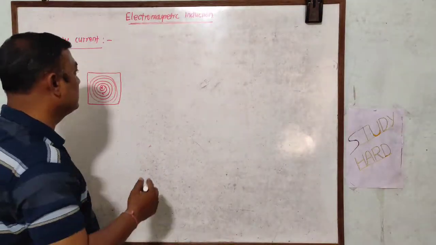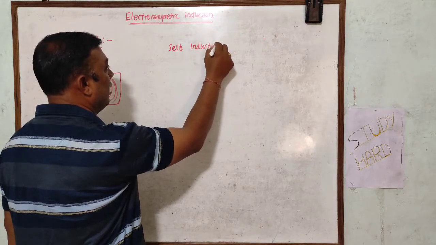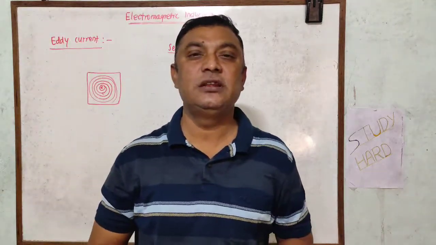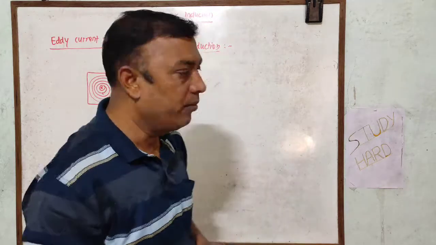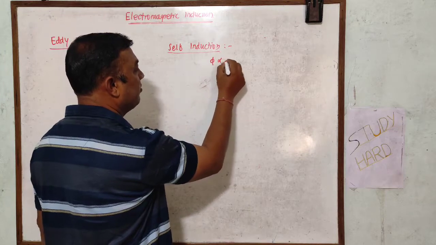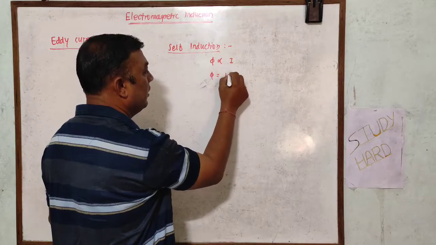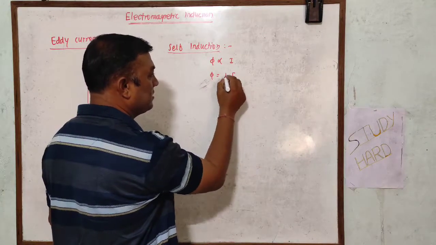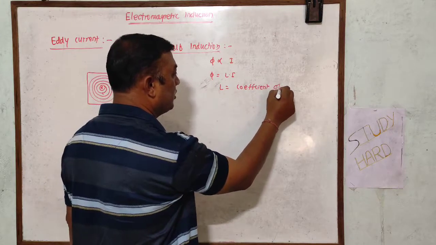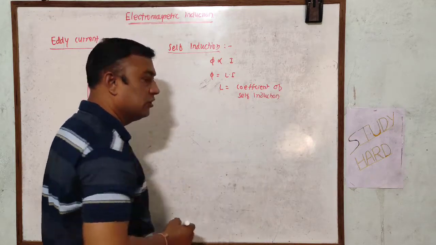Okay. The next concept that we are going to consider is self induction. आता self induction म्हणजे काय असतं? It is the phenomenon of production of induced EMF in a coil due to the change in the magnetic flux in the same coil. That phenomenon is known as self induction. We can write phi is directly proportional to I, or phi is equal to L into I, where L is the constant of proportionality, known as the coefficient of self induction. याला आपण या ठिकाणी काय म्हणतो, coefficient of self induction.